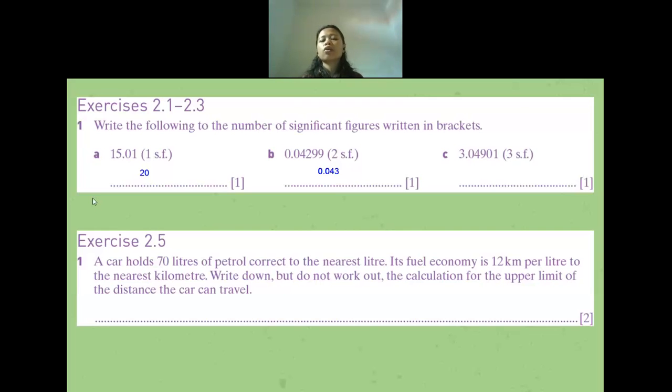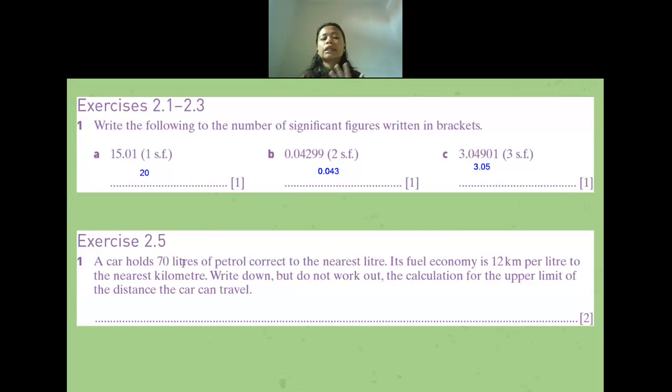What will it be if I round off this number into three significant figures? 3.05. Okay, 3.05. Is there anyone who is confused? No? If no one is confused, let us continue to exercise 2.5.